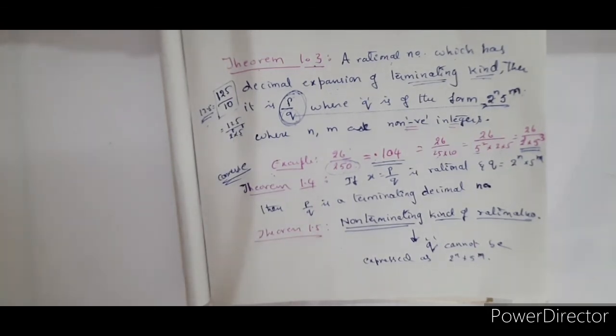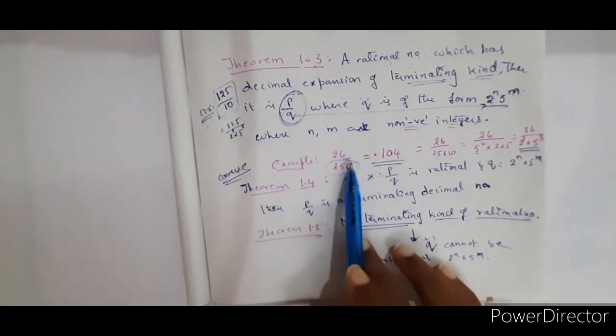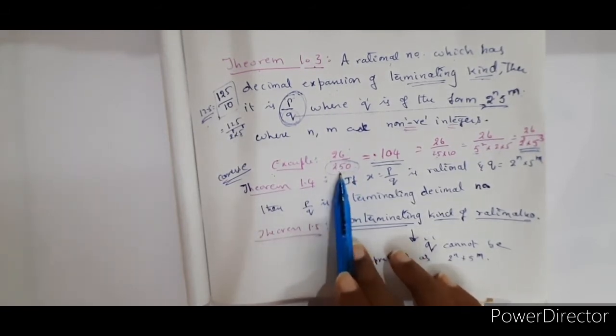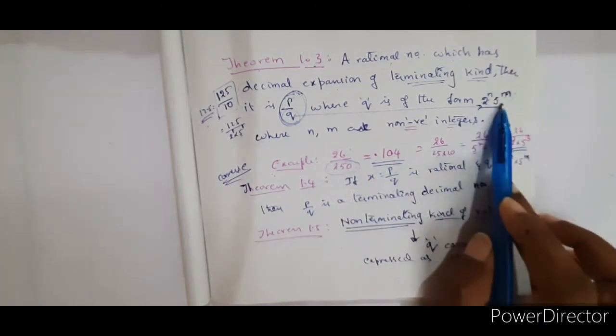Based on that, you will be asked questions like: without doing the division, the proper division method, can you say which of the following rational numbers are terminating? Such questions will be asked. So what you have to do is, in the given fraction, first check whether the denominator can be expressed in the form 2 power n into 5 power m.